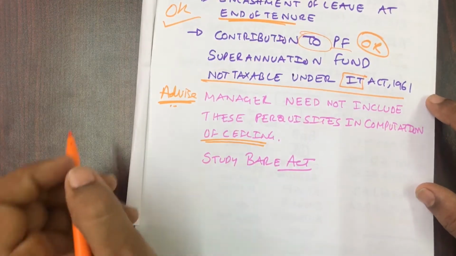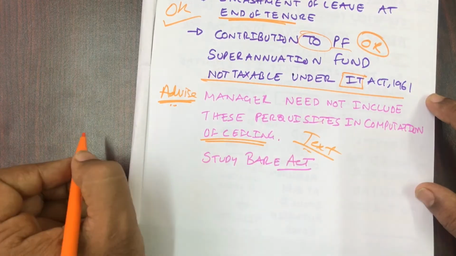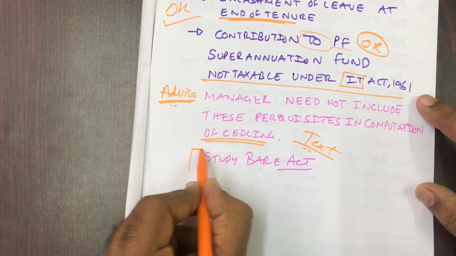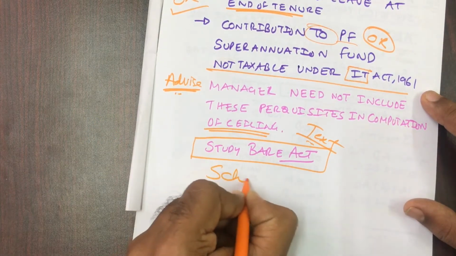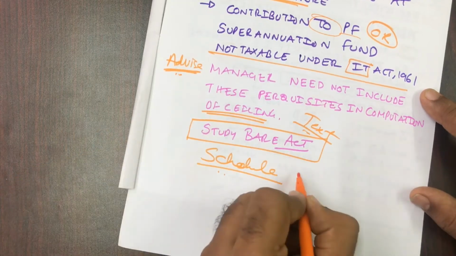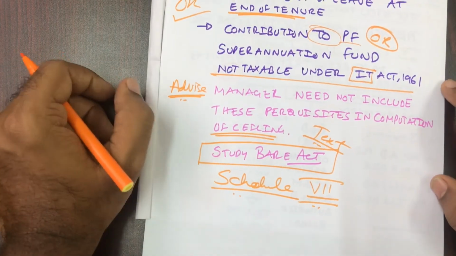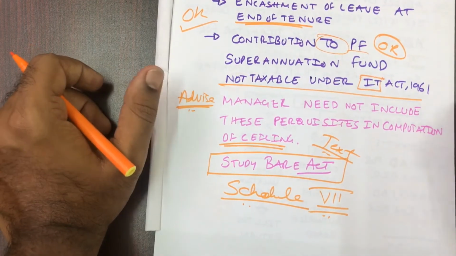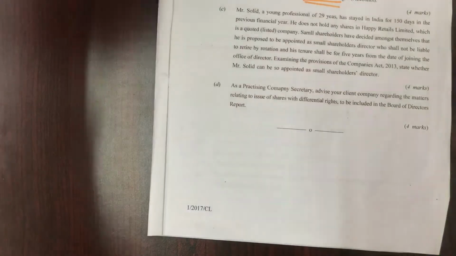Next, everybody will ask, where is this answer? I did not find it in the textbook or in the study material. That is why you should always study the Bare Act. At least study the schedules. In every exam they ask at least one question on the schedules. There are only 7 schedules in the Companies Act. If you study that, you can definitely expect one question, and you will definitely score marks in that particular question. Now, going further, we have